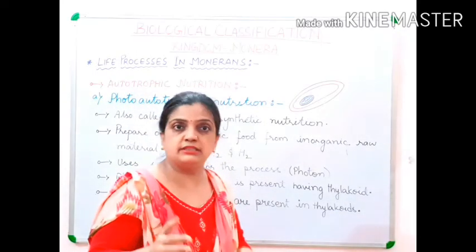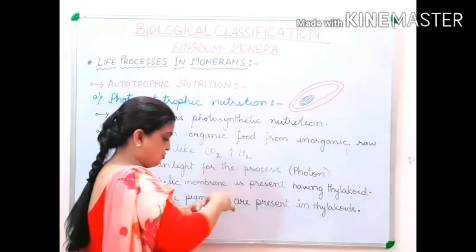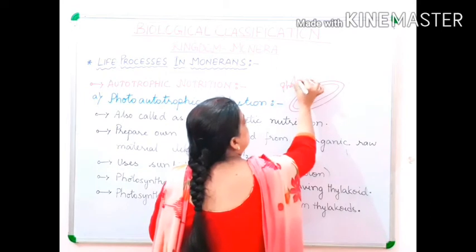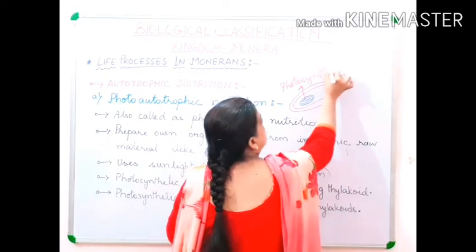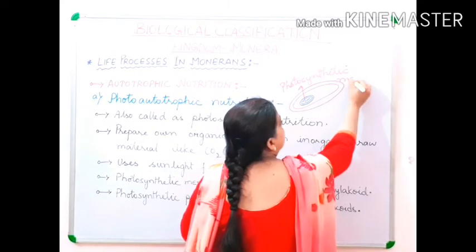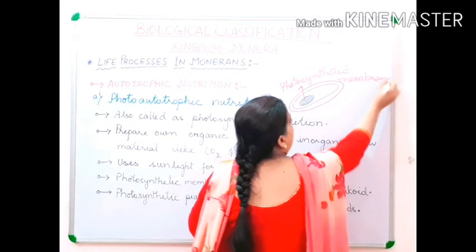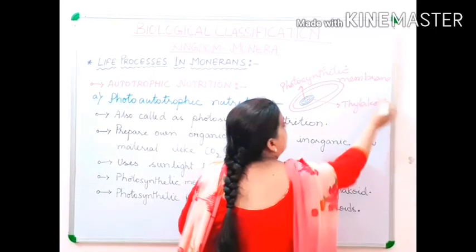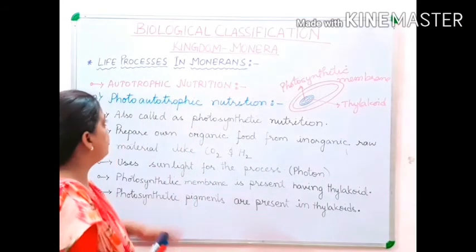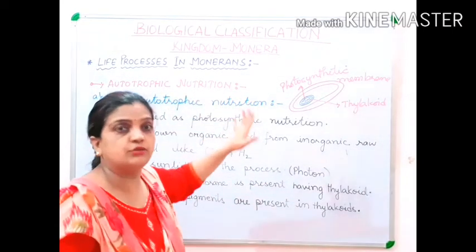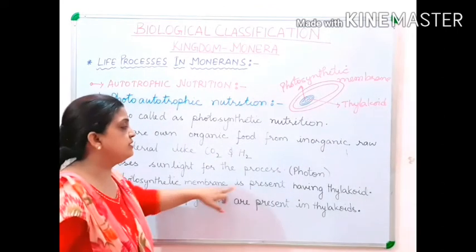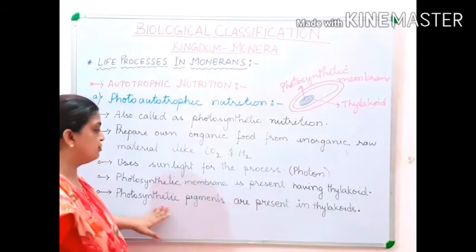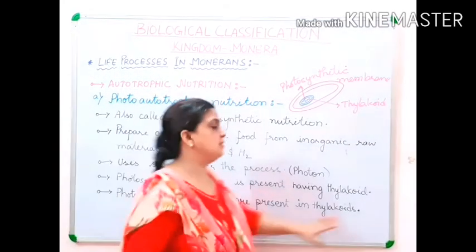Photoautotrophic nutrition can be accomplished over there. So children, what is this? This is your photosynthetic membrane, and within this is your thylakoid. Hope children you have understood. So in photosynthetic organisms, the photosynthetic membrane is present which has thylakoid inside it. And all the photosynthetic pigments are present in the thylakoid.